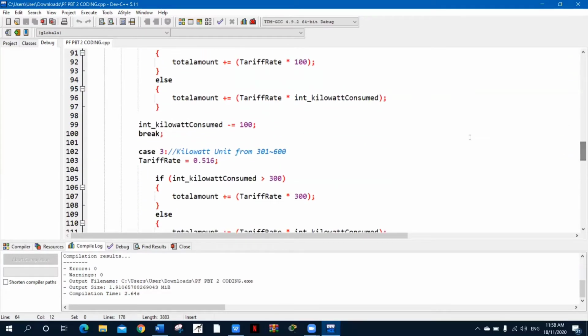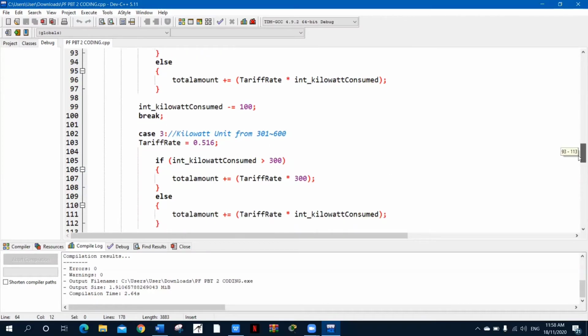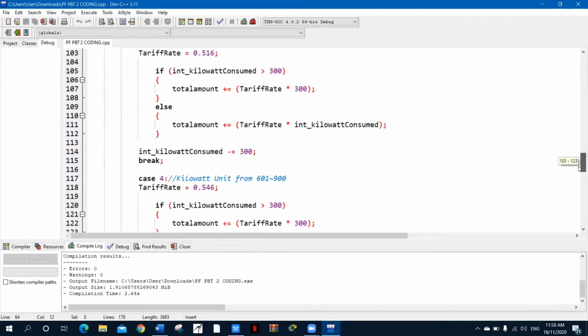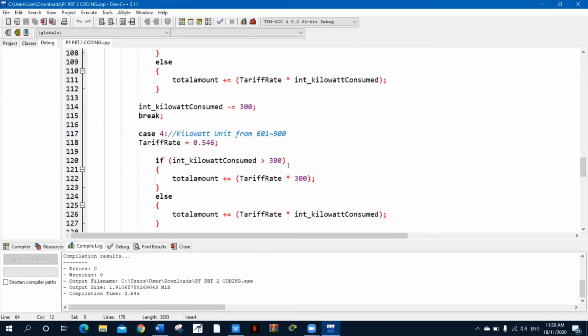After that, if we have more balance kilowatt units, it will be calculated by case 3, which is kilowatt units from 301 until 600. But here we only take 300 kilowatt consumed, so we multiply with 0.516. The balance kilowatt units 601 until 900 are calculated by case 4, tariff rate 0.546.